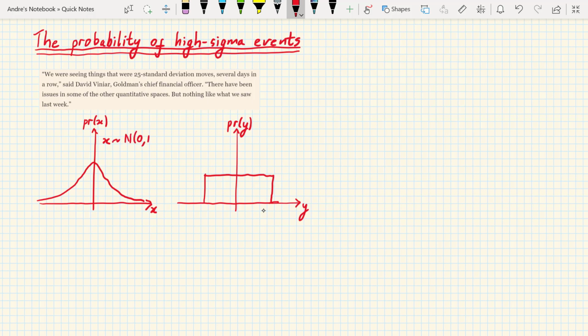Let's start by considering two distributions. X is normally distributed with mean 0 and unit variance. Its probability density function is 1 over root 2 pi e to the minus x squared over 2. Variable y is uniformly distributed between -1 and 1, so has the probability density function of 1/2 in that range and 0 elsewhere. Now clearly x has unit standard deviation.